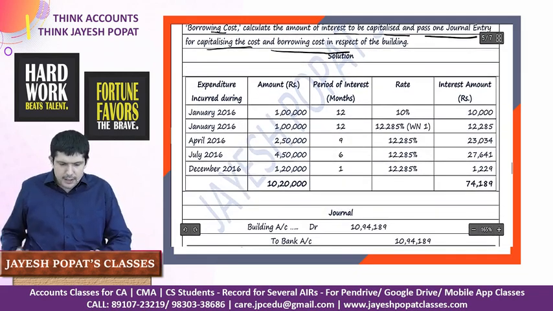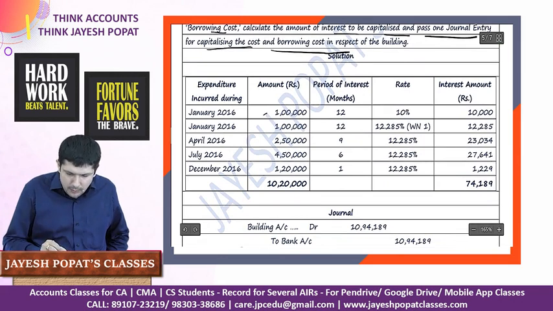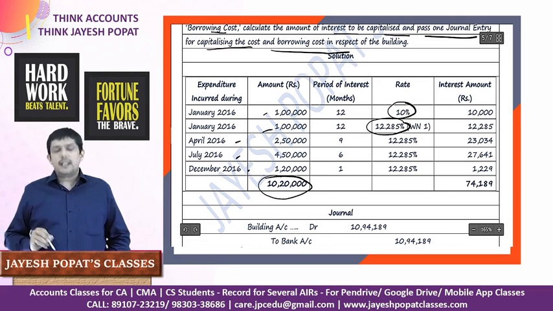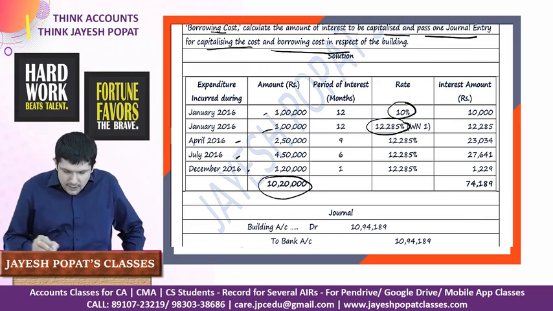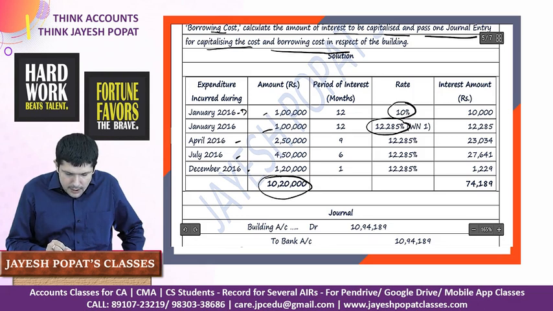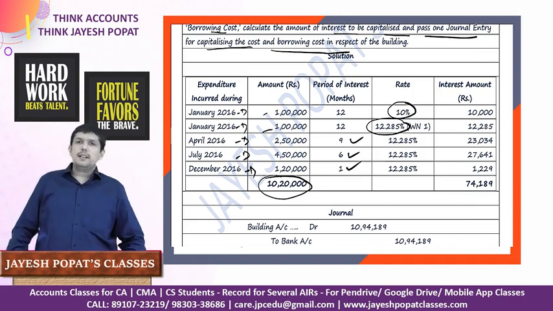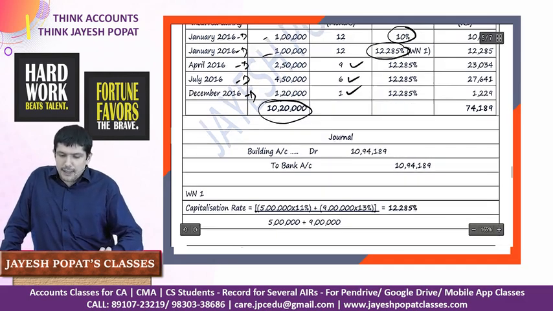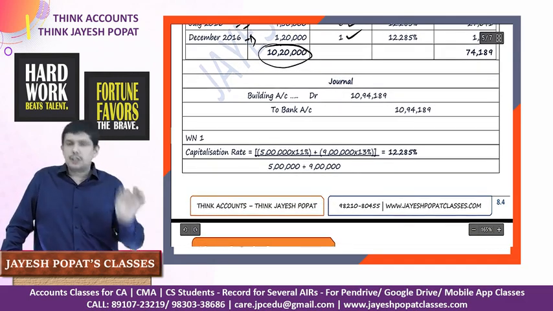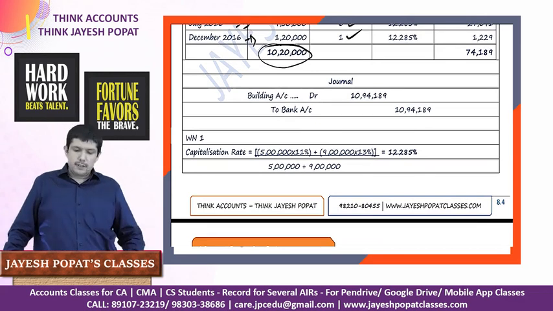So see, the total expenditure which we have incurred is January 2 lakh, 1 lakh from specific borrowing and another 1 lakh from general borrowing, and then April, July and December, the total expenditure we have incurred is 10 lakh 20,000, right? This interest will be calculated from January to December, April to December, 9 months, July to December, 6 months. For the month of December, it is 1 month. For general borrowing, we need to calculate the capitalization rate, and the capitalization rate is the weighted average rate of non-specific borrowing. We should not include specific borrowing in that.